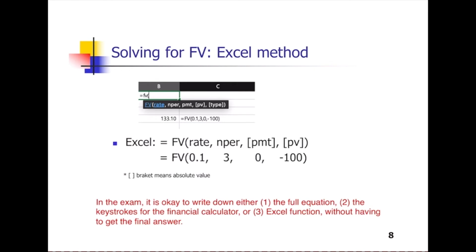If you input a positive number, you get a negative number for future value, minus 133.1. Yeah, as I mentioned before, this and this should be opposite sign. In the exam, it is okay to write down either the full equation or keystrokes for the financial calculator or Excel function without having to get the final answer. Yeah, it is okay. Write down each equation or each keystroke or Excel function.